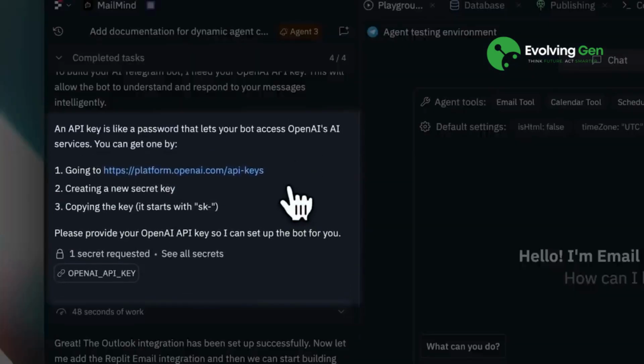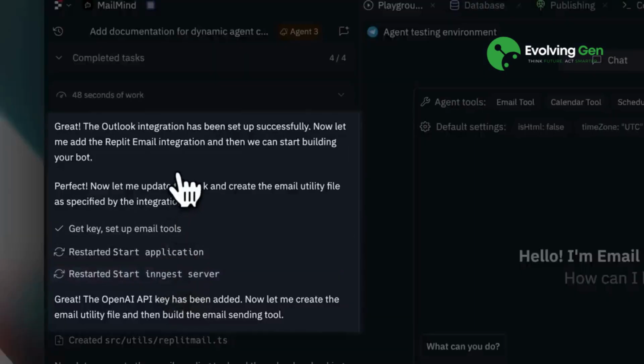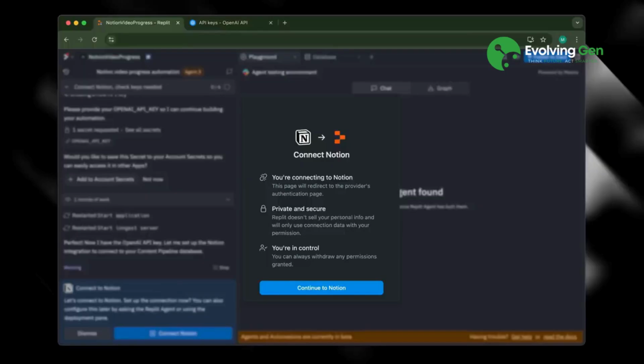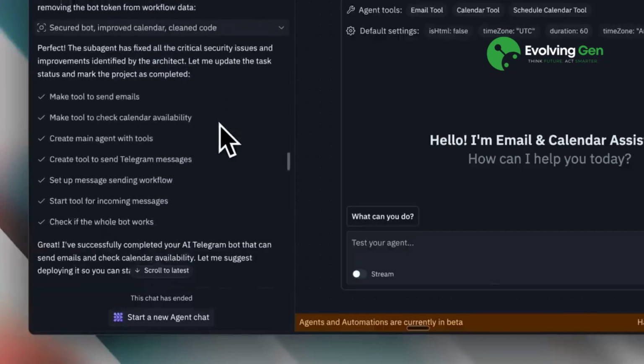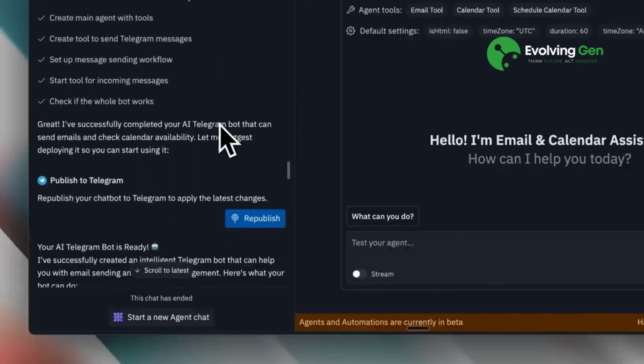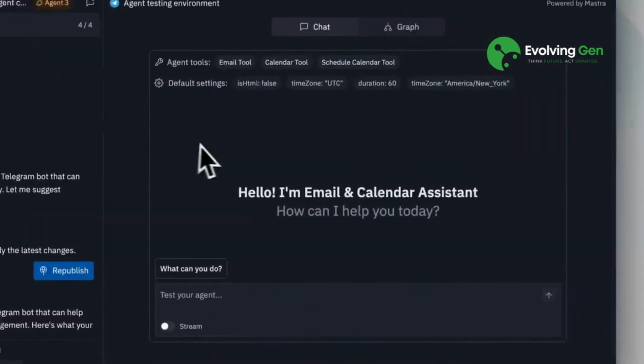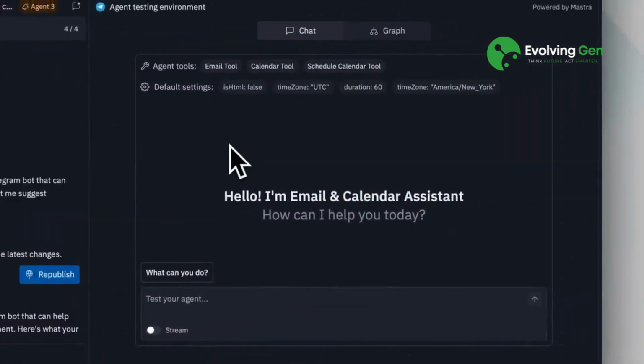After entering the OpenAI key, I needed to configure the Outlook integration. The integration process opens an OAuth window for authentication. I've saved some snapshots of this process using a Notion example, though the Outlook process follows the same pattern. Once the Outlook integration was complete, the agent built everything automatically. When setup finishes, you get an agent playground where you can test the agent before deployment.